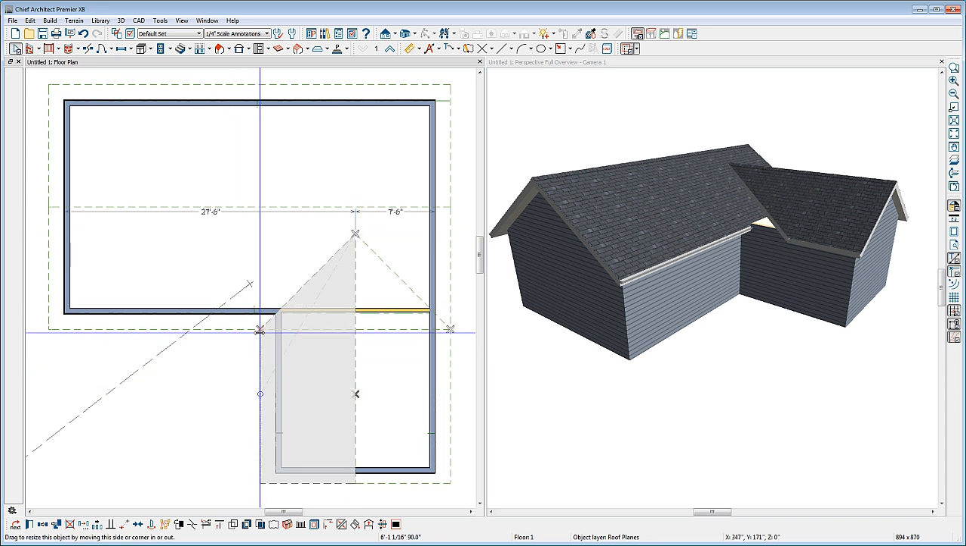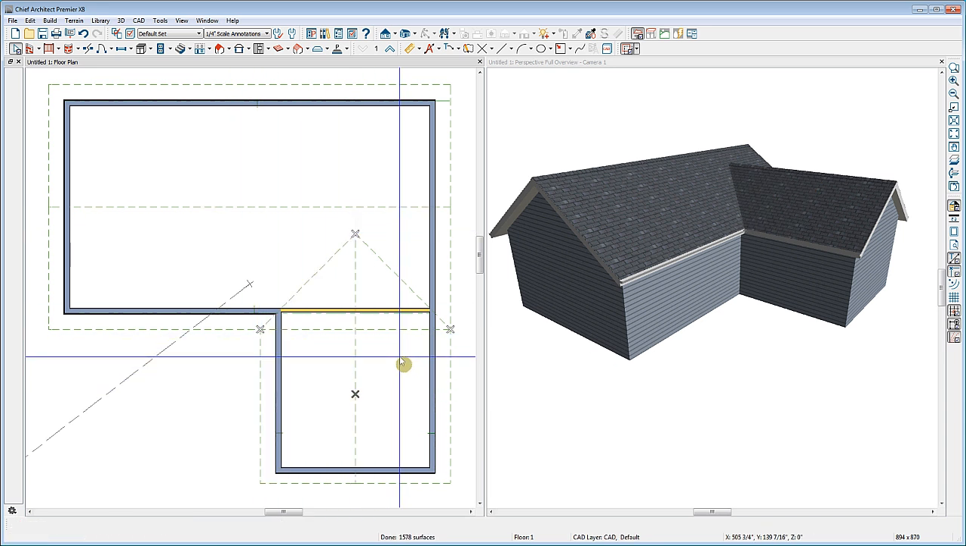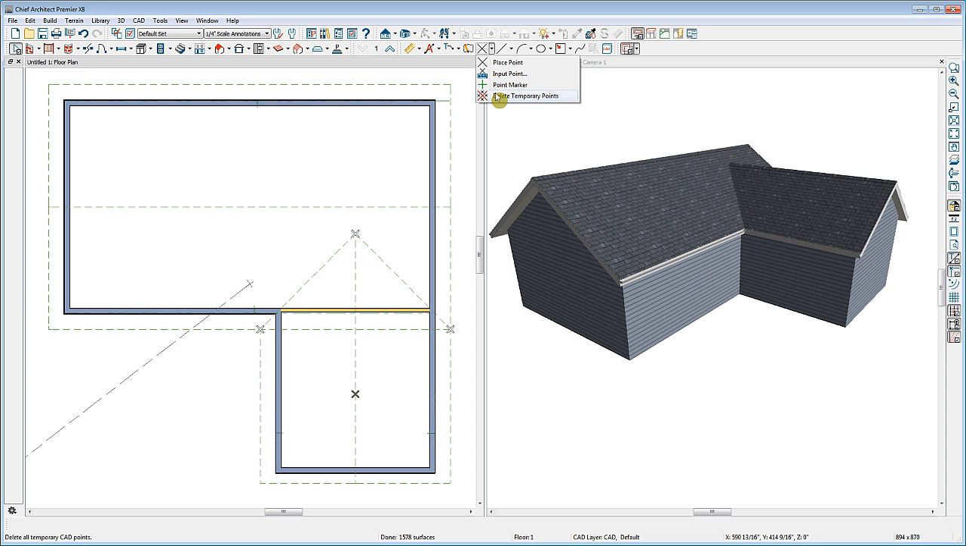Temporary intersection points are not objects you can select and delete. To delete the temporary points, we'll go up to our Point Tools parent tool and click on Delete Temporary Points. Many of our users will add this tool to a customized toolbar for easy access. Now let's draw another roof plane.